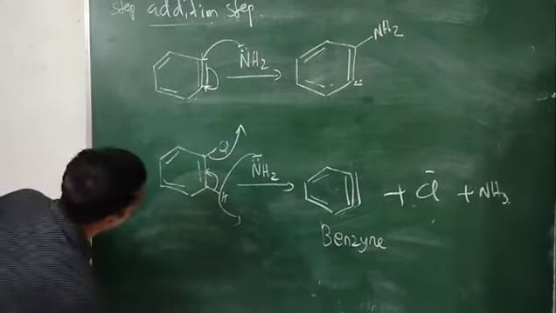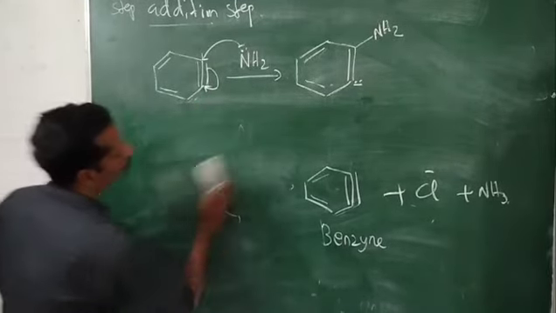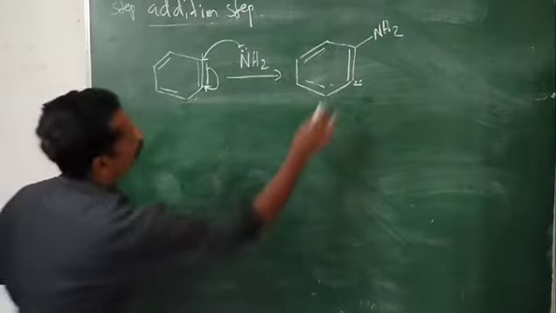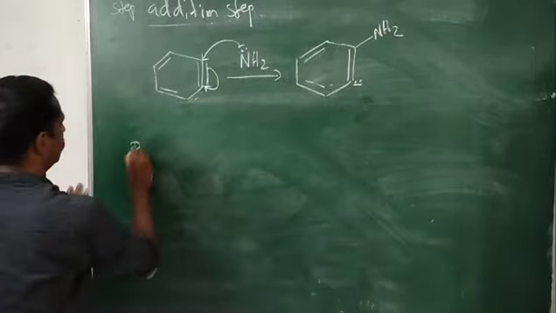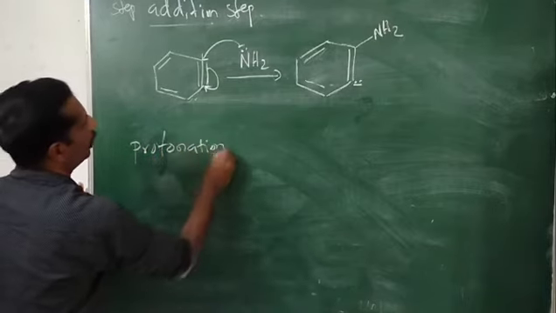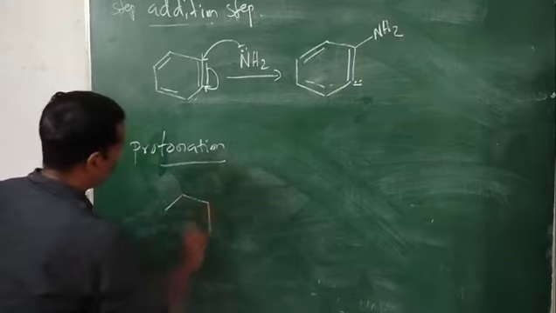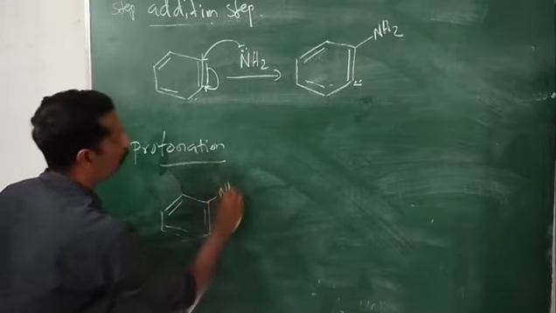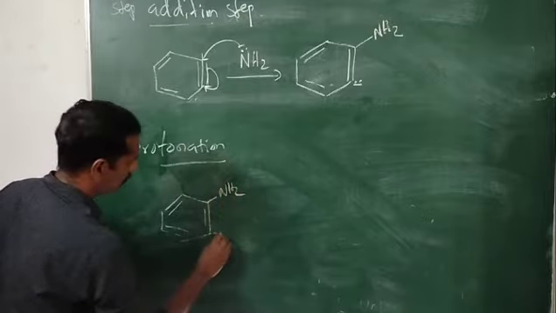Now the last step, step 3, the protonation step. Look at this structure. Here it is NH2, and here it is a negative charge.